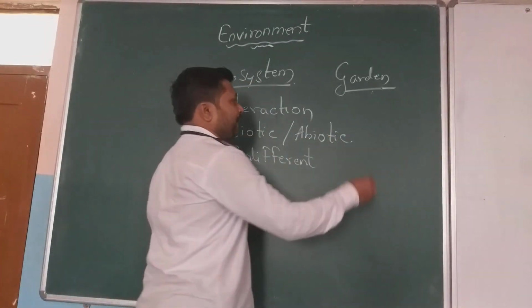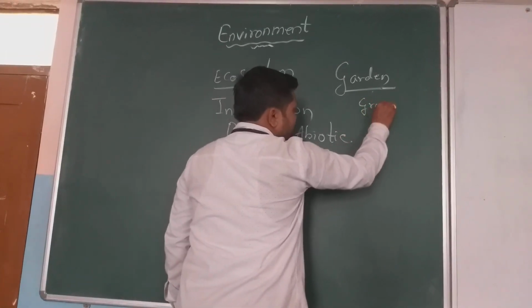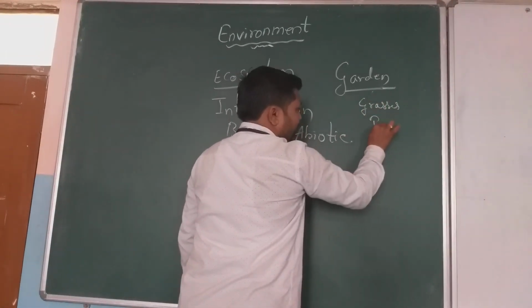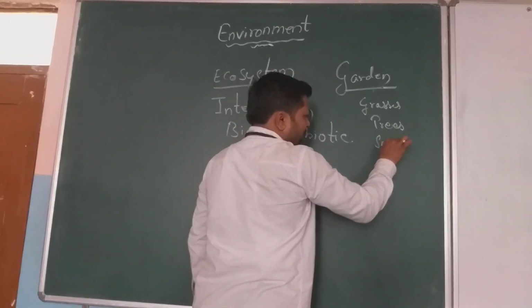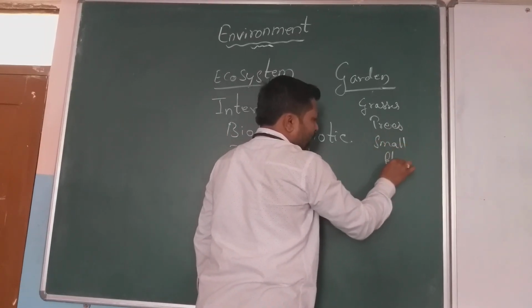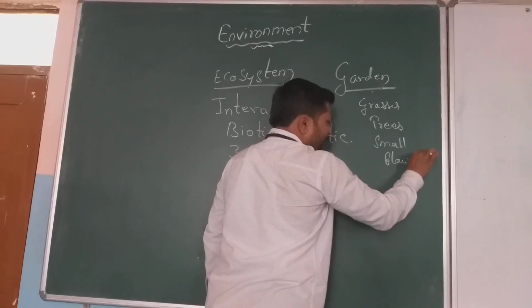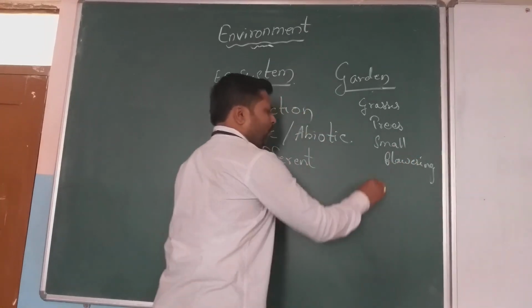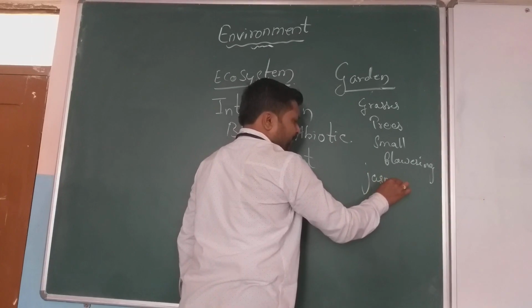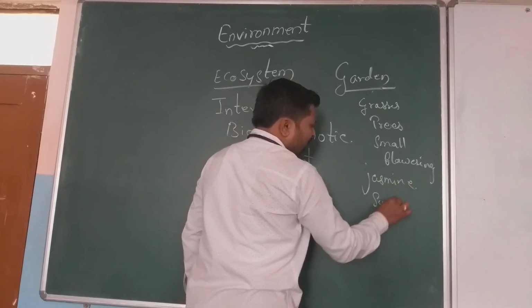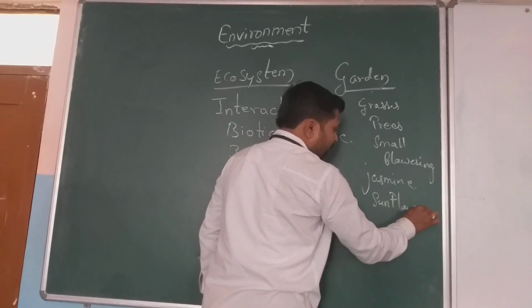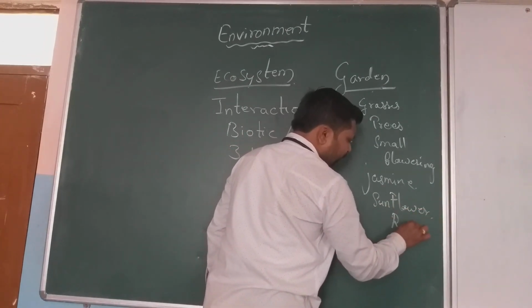For example, there may be grasses, trees, and small flowering plants, like jasmine, sunflower, rose, etc.